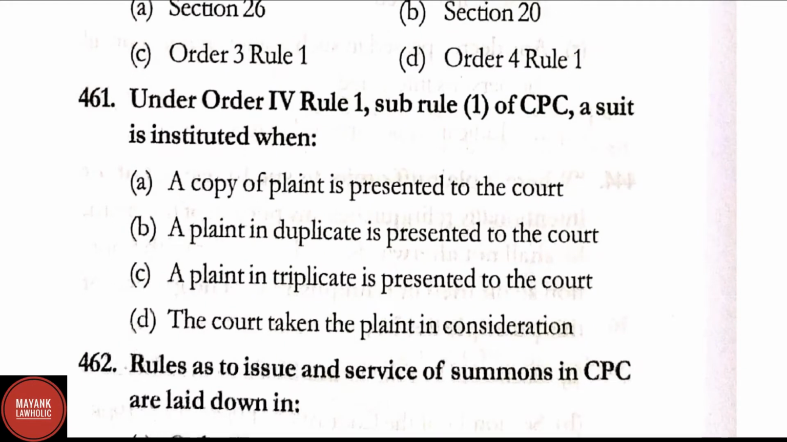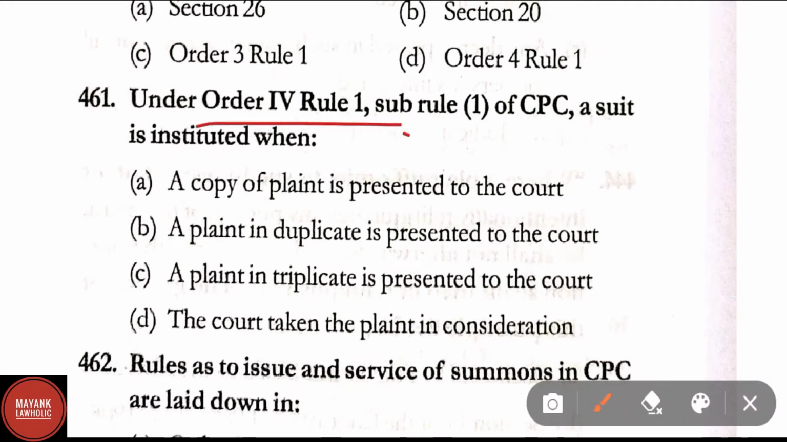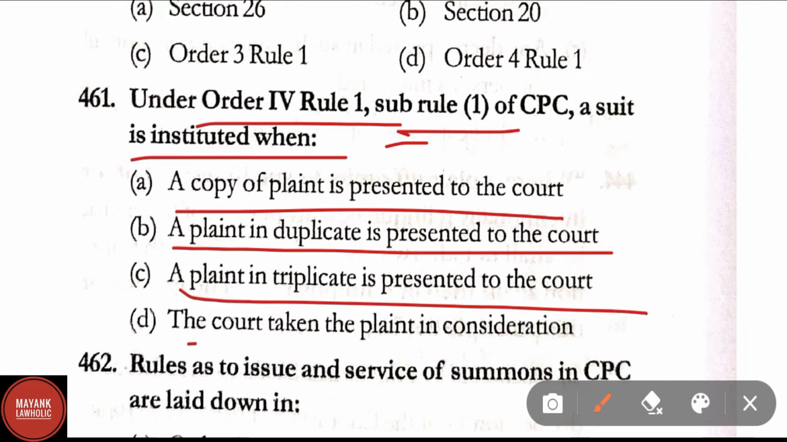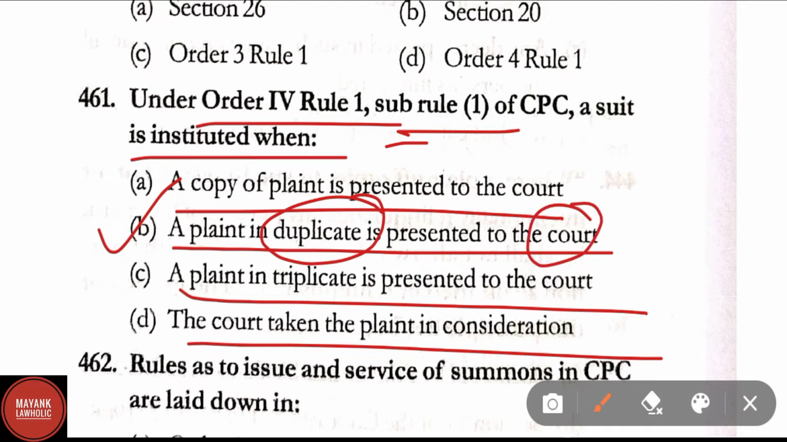Question number 461. Under Order 4 Rule 1, sub-rule 1 of CPC, a suit is instituted when option A, a copy of a plaint is presented to the court. Option B, a plaint in duplicate is presented to the court. Option C, a plaint in triplicate is presented to the court. And option D, the court takes the plaint into consideration. Correct answer here is option B, that is a plaint in duplicate is presented to the court.